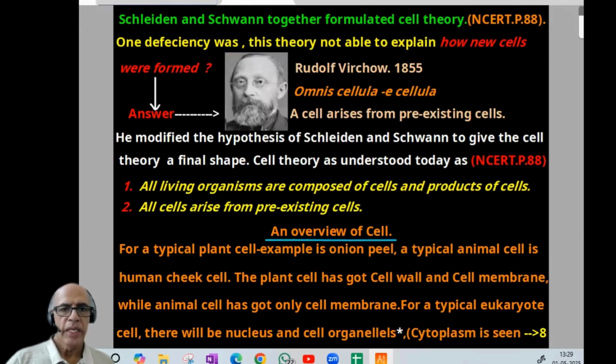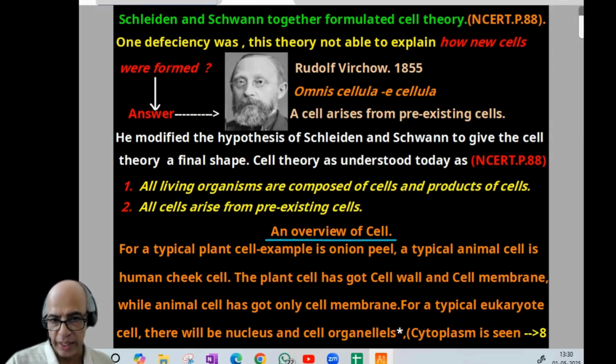Okay. Schleiden and Schwann together formulated cell theory. That is what NCERT says on page number 88. But one deficiency was there in their theory. The deficiency was they were not able to explain how new cells were formed. So the answer was given by Rudolf Virchow in 1855 through a famous statement, omnis cellula e cellula, meaning a cell arises from a pre-existing cell. He modified the hypothesis of Schleiden and Schwann to give the cell theory a final shape.